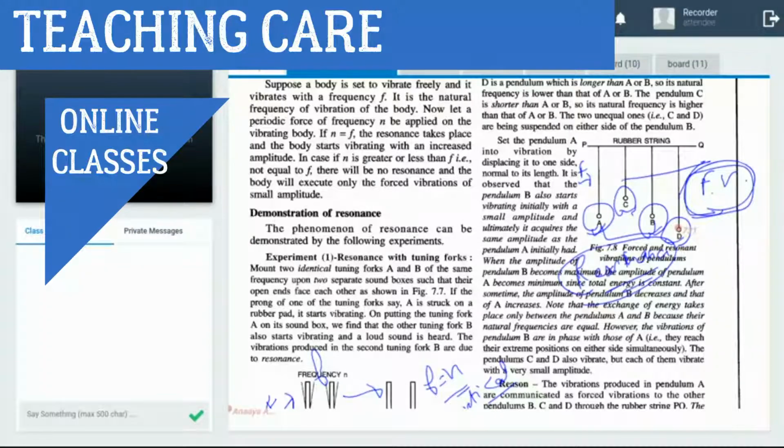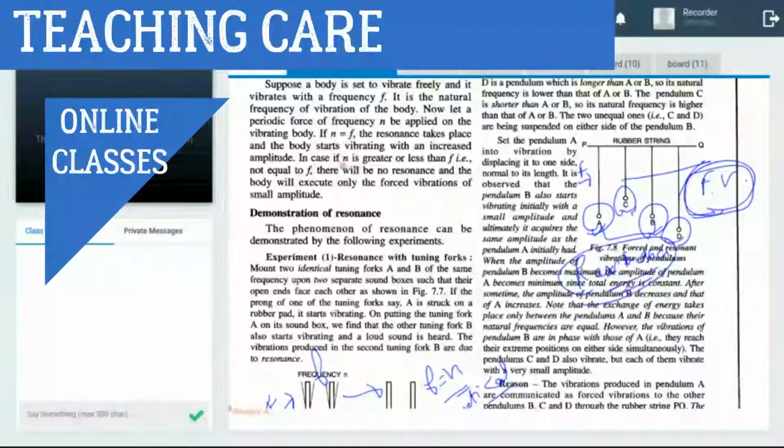Okay. Next, experiment number 3, figure 7.9. In this we have tube A and B, a beaker with water. Both are connected with a rubber tube. Near tube A we have a tuning fork, which will transfer its vibration to the air particles.